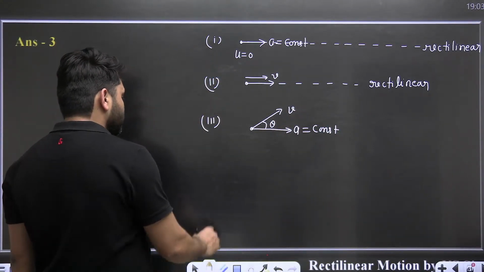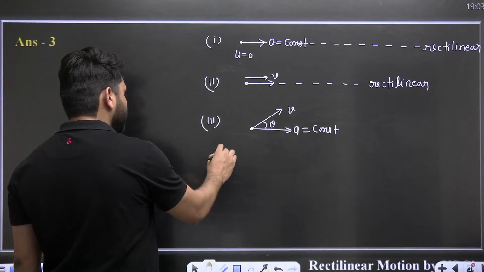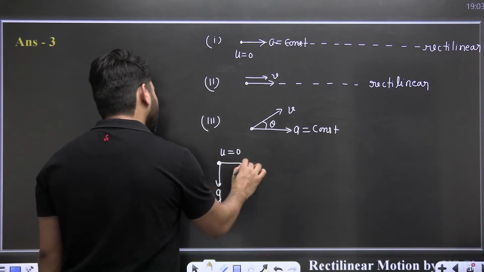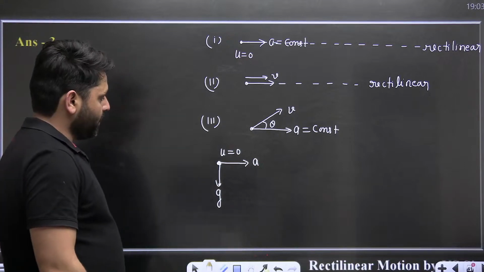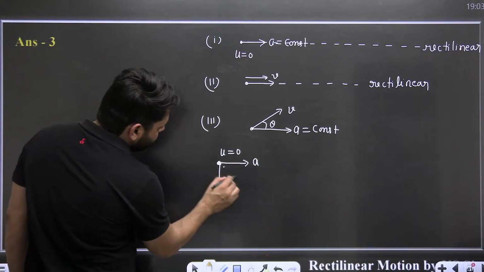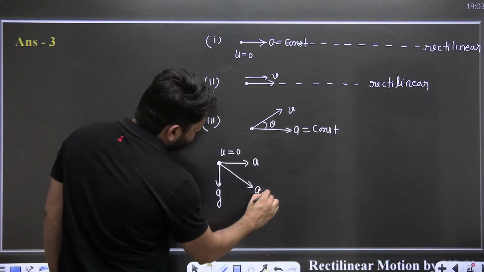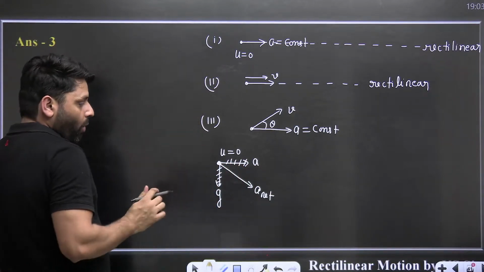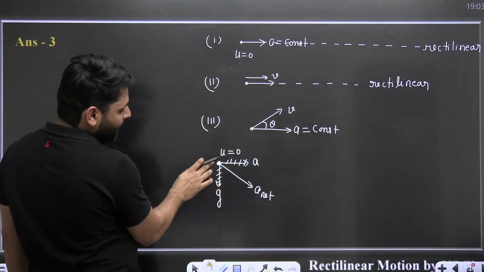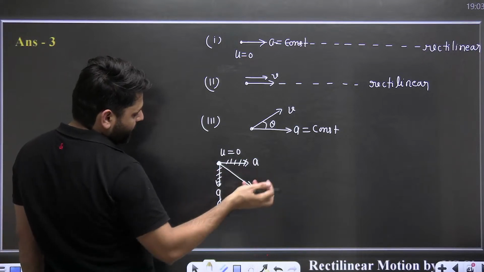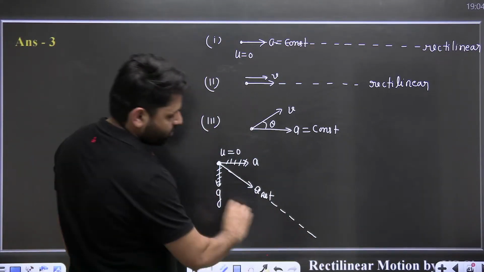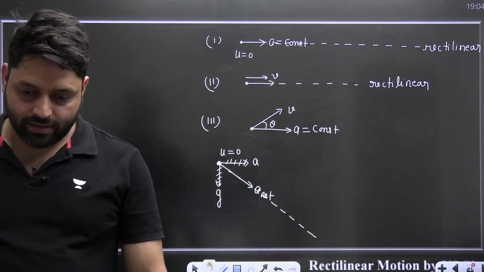So in the previous case, what is happening? A particle is released, so u was equal to 0. There was one acceleration g, one acceleration a. So the resultant will be like this. Net acceleration was in this direction. Is there any velocity given to this? No. So if velocity comes, then what will be the direction of the velocity? This. So the particle will move in this direction only.